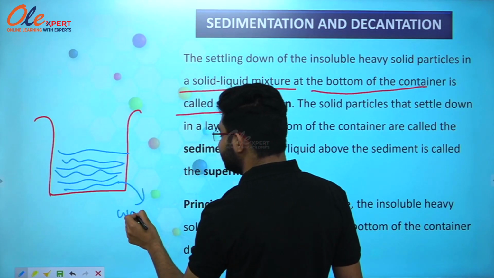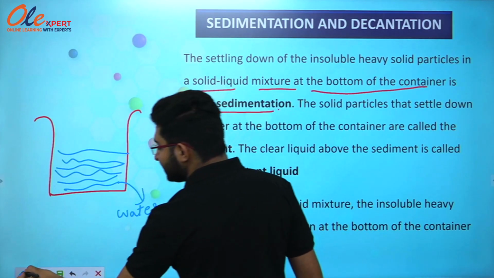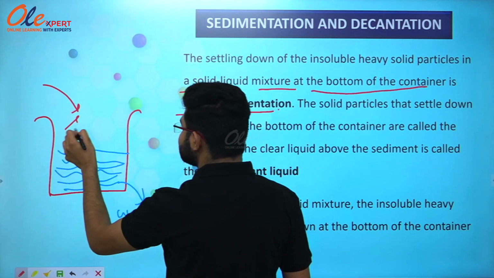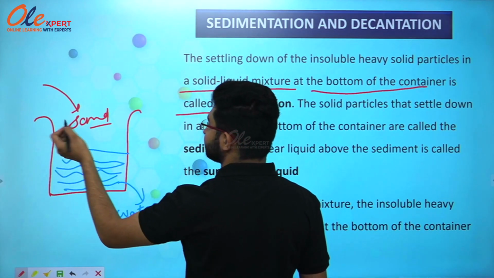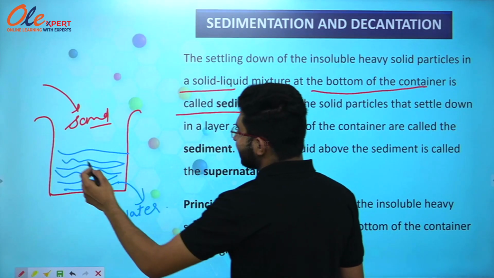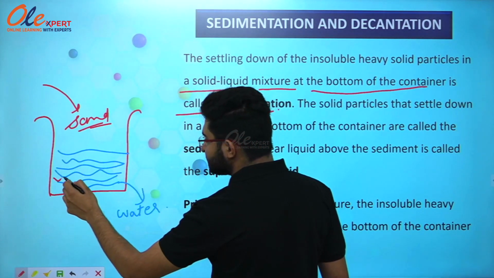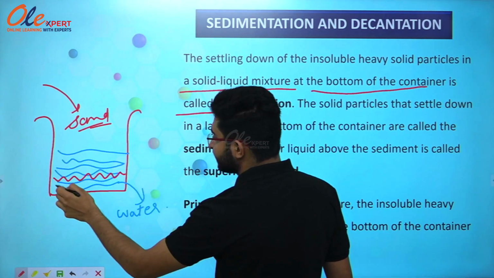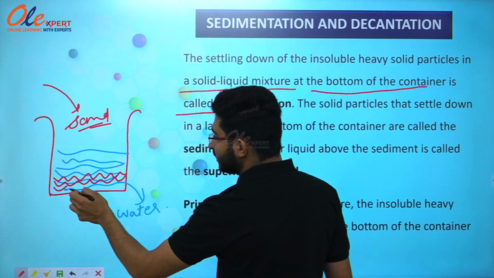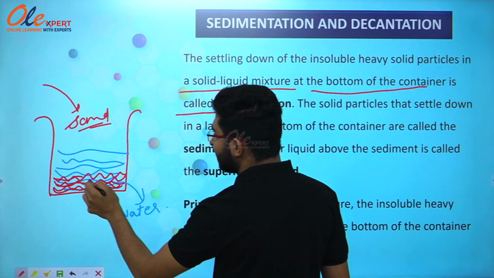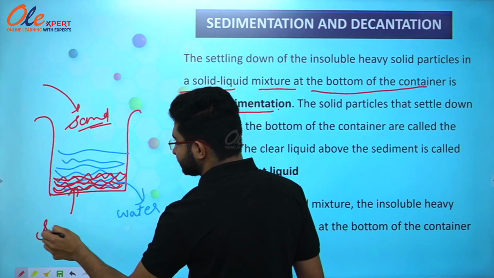This is water in the beaker, and if I mix sand into it, what will happen? Sand will not dissolve in water because it is insoluble in water, and it will settle down at the bottom of the beaker. So this process is known as sedimentation.